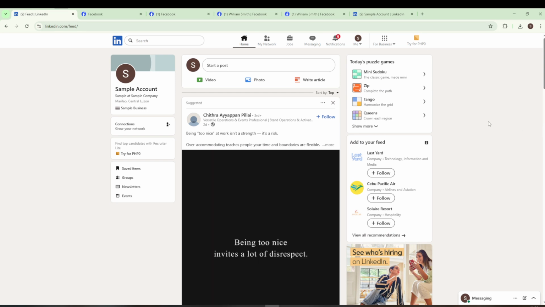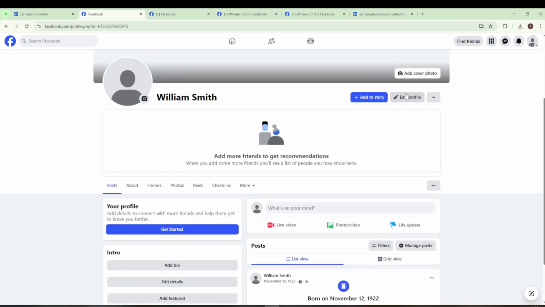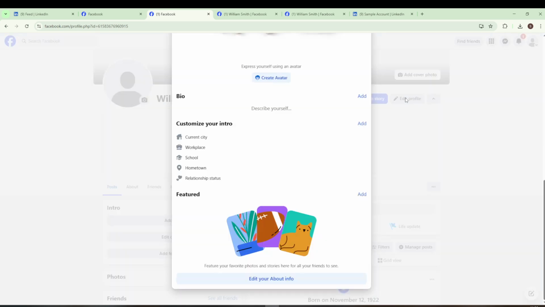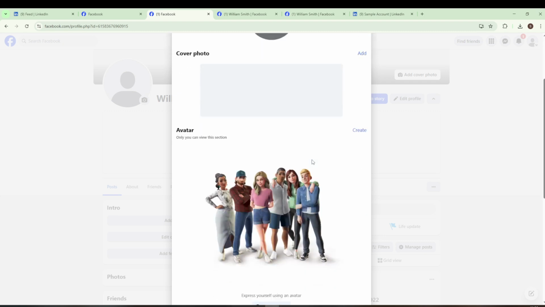To get started, you'll first need to open up your Facebook profile. It's that familiar place where you share your thoughts and updates. Once you're there, look for the option to edit your profile. This option is generally quite visible on your profile page, so you shouldn't have any trouble spotting it. Go ahead and click on the Edit Profile button.